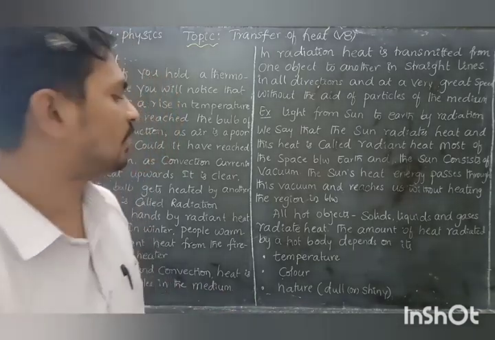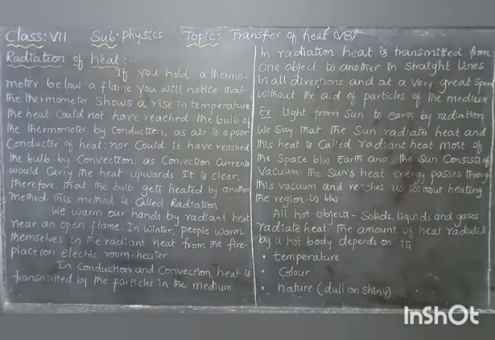And again the nature, whether it is dull or shiny. If it is shiny, more heat is released. If dull, less heat is released. So all hot objects radiate or emit heat energy, depending upon the temperature, color and nature of the hot body.